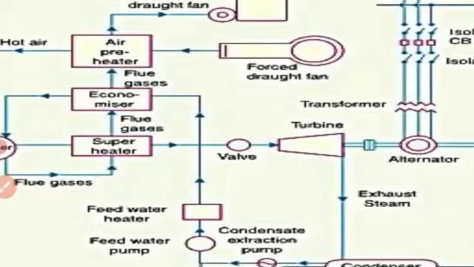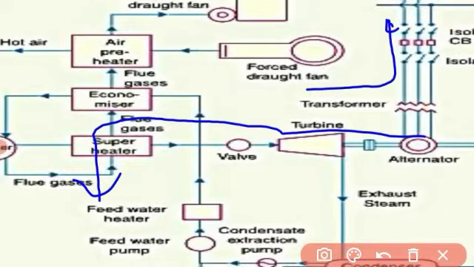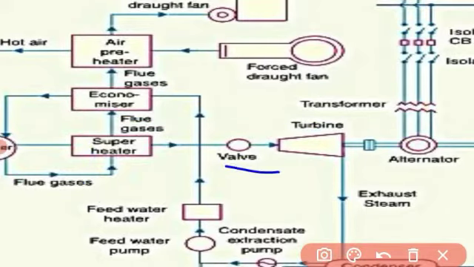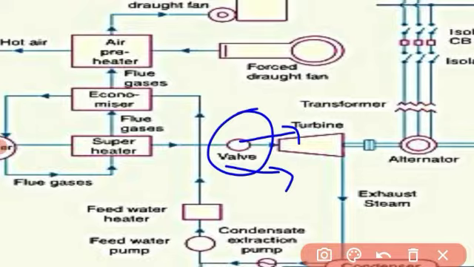The steam is given to the main valve and the steam turbine. The dry and superheated steam from the superheater is fed to the steam turbine through the main valve.